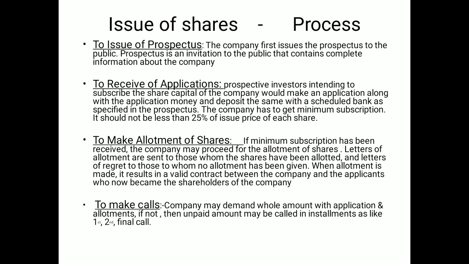Number three, to make the allotment of shares. After receiving the minimum subscription, the company makes the allotment of shares. For the allotment of shares, the company issues two letters. Number one is the letter of allotment to those to whom the shares are allotted. The second is the letter of regret to inform the persons to whom the allotment has not been given.